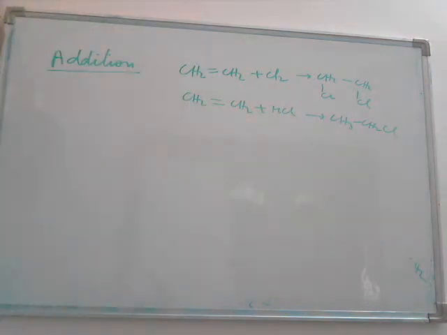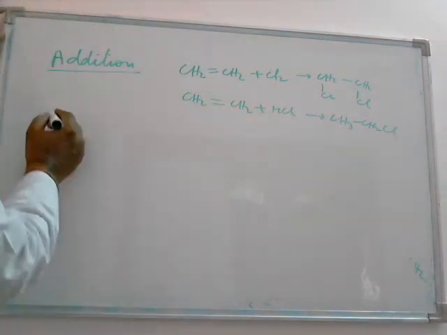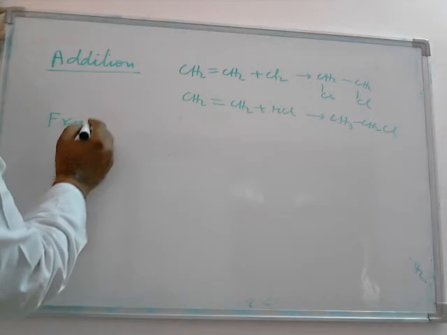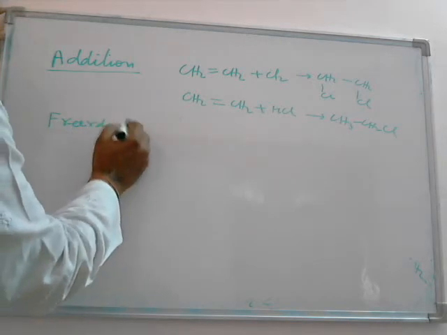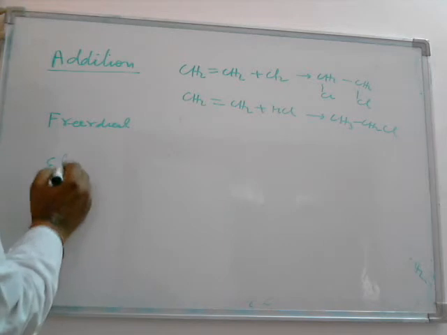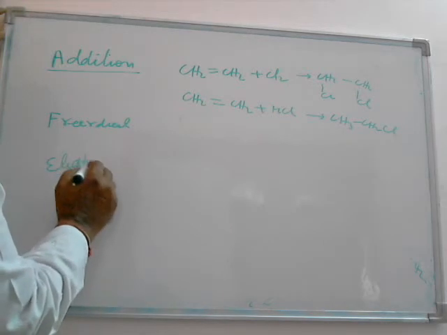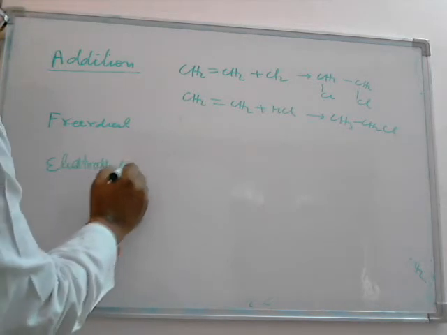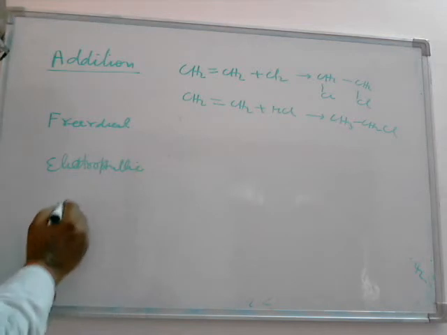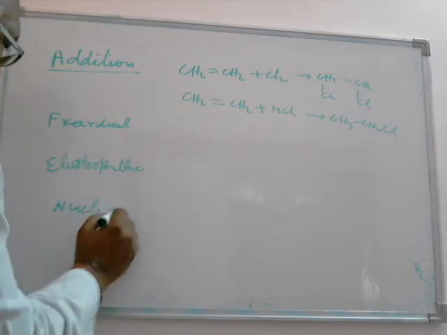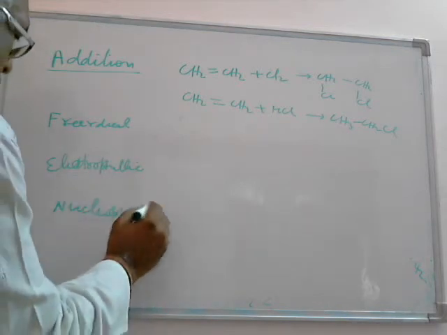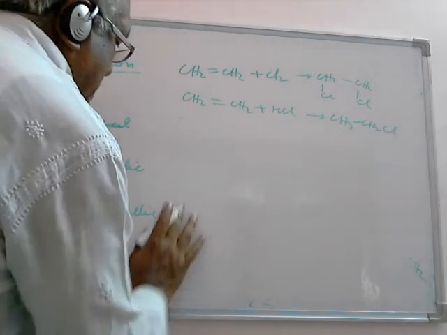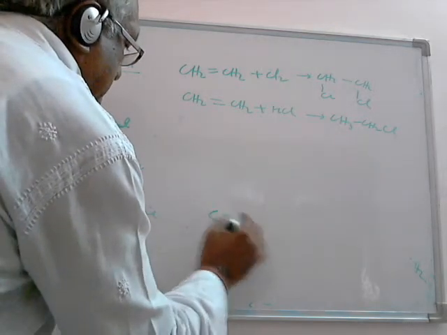Now I classify the addition reaction into 3: free radical addition, electrophilic addition, and nucleophilic addition. Nucleophilic addition reactions are shown by the carbonyl compounds.